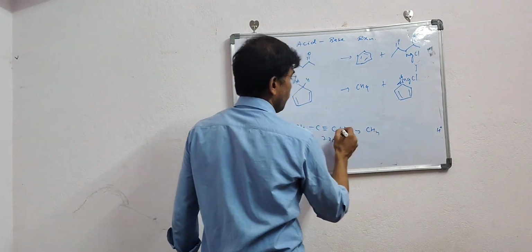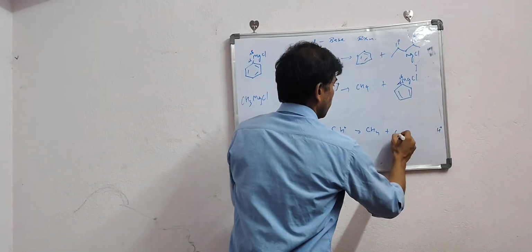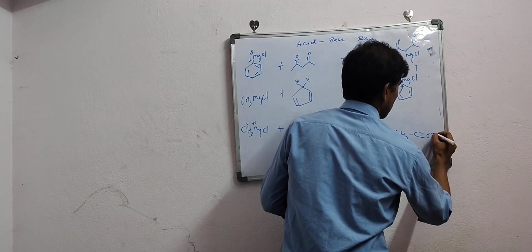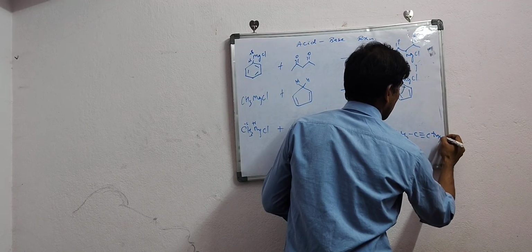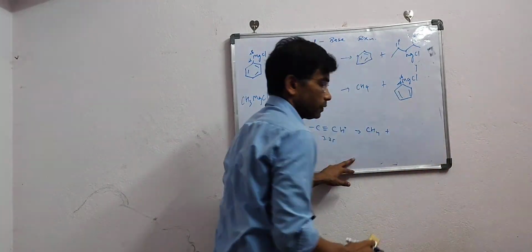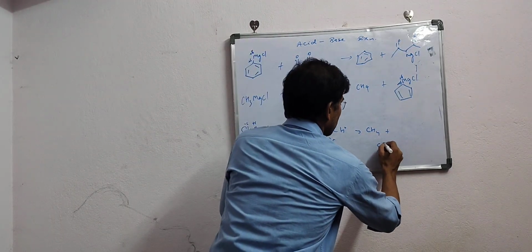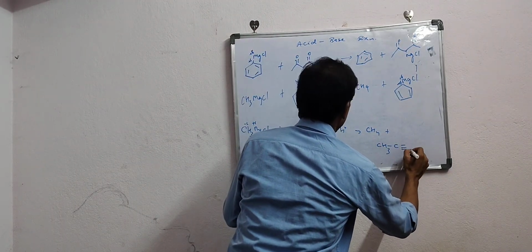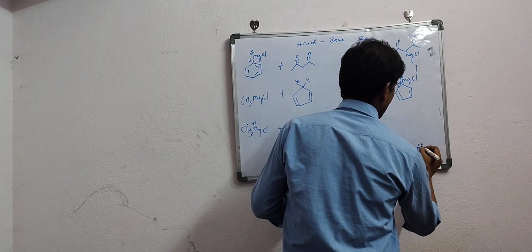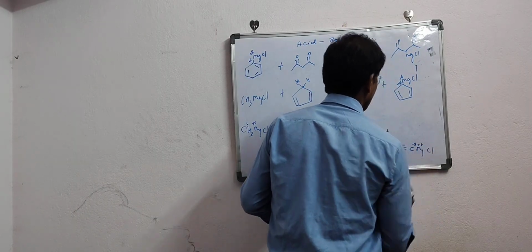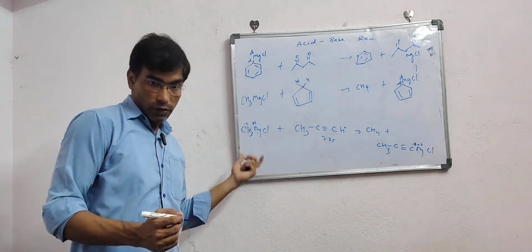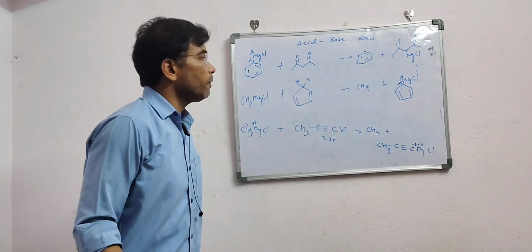Again methane will form, and the side product will be CH3 C triple bond C minus, delta minus, with MgCl, delta positive. So this way acid base reactions are shown.